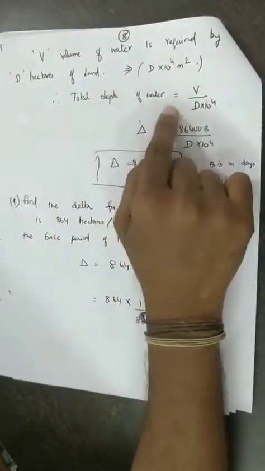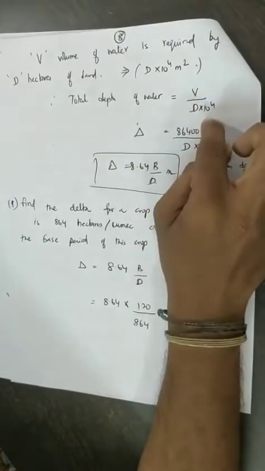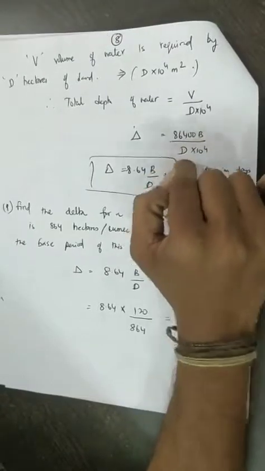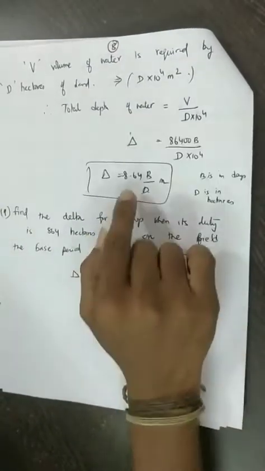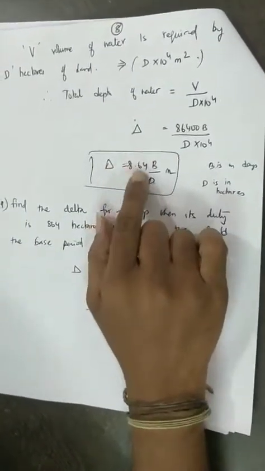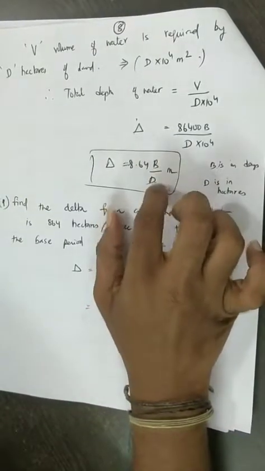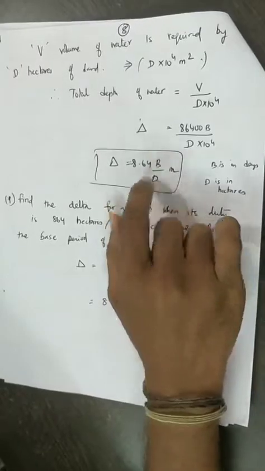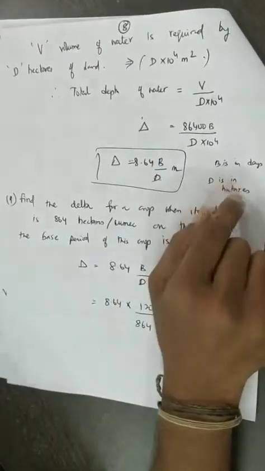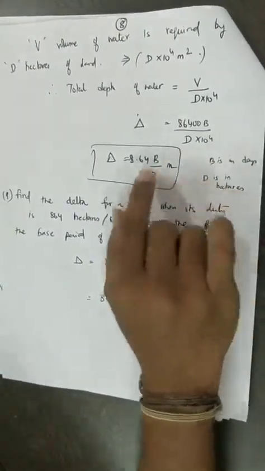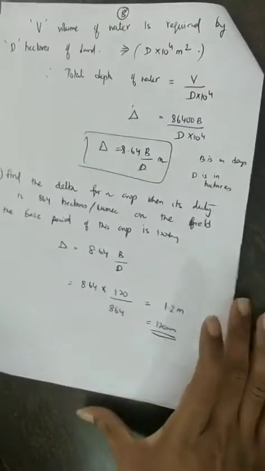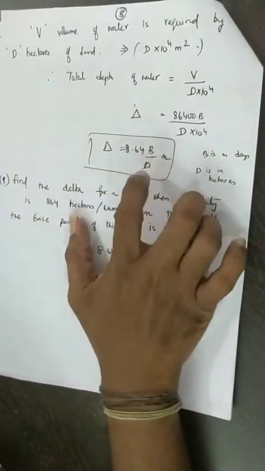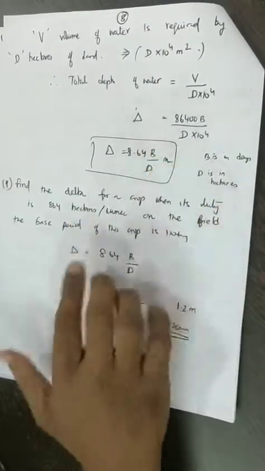The total depth of water that you are supplying is V divided by area, that is nothing but 86,400 into B divided by D into 10 power 4. So that is going to be delta is equal to 8.64 into B divided by D in meters. Please note the B that you substitute in this equation is in days and D is in hectares. If you change the unit, then this entire derivation has to be changed. So delta is equal to 8.64 B divided by D in meters.